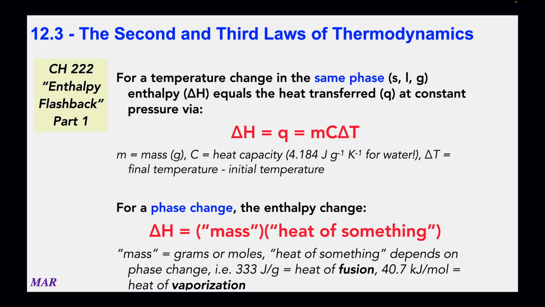But if you do change the phase, then you have the mass times the heat of something. And this can be the mass in grams or moles. The heat of something will be some kind of phase change, like a delta H of vaporization. Those are all things that I would give to you, and those are things that you can calculate. I will give you all the values you need except for the liquid heat capacity, which is 4.184. I want you to know that number. That's going to come in really handy, and we do so much with water. You've got to know 4.184. But all the rest of these things I would provide you.